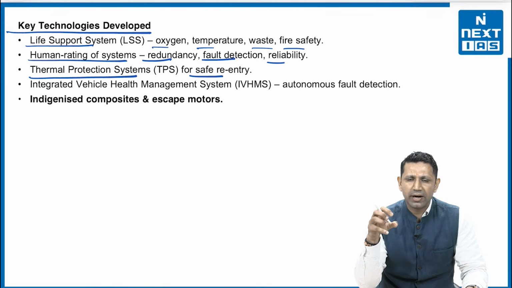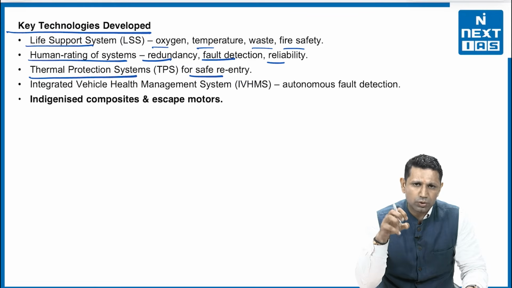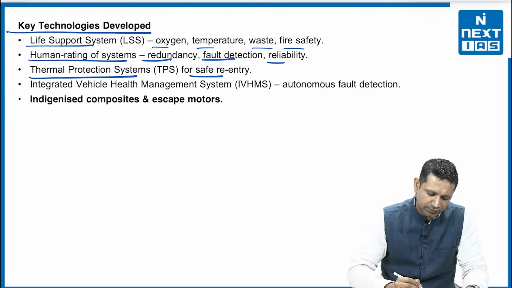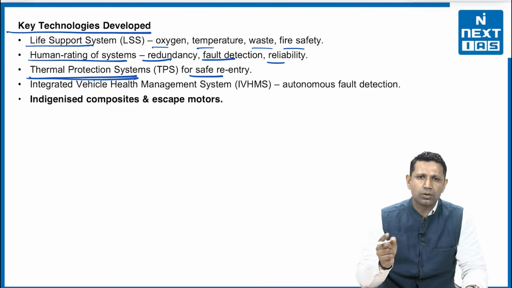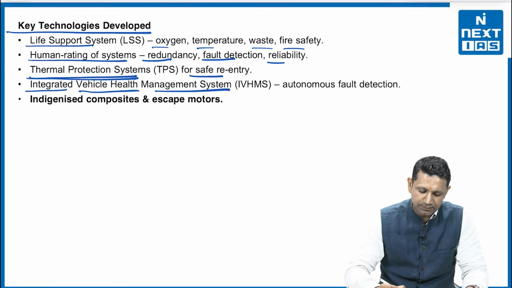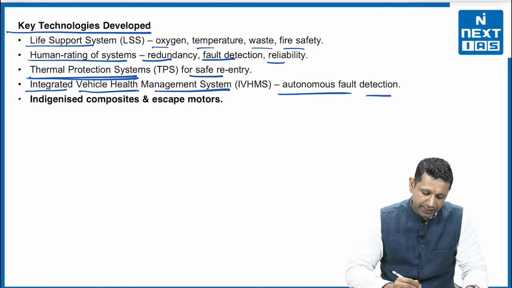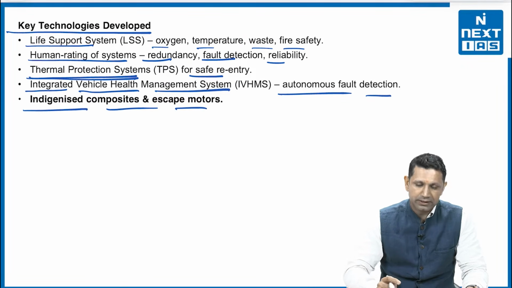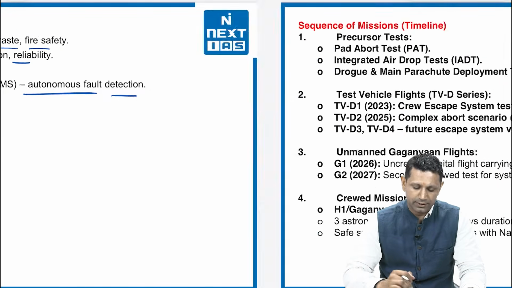The meteors that we see, the shooting stars as we call them, are due to this air resistance. So whenever such a capsule enters the Earth's atmosphere, we have to ensure that there is enough thermal protection so that it does not burn off. Then an integrated vehicle health management system for autonomous fault detection, and indigenized composite and escape motors are also provided here.